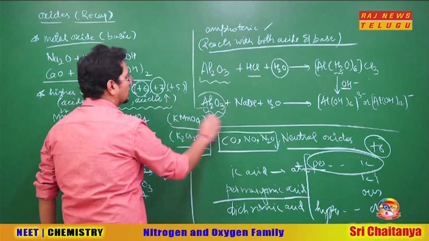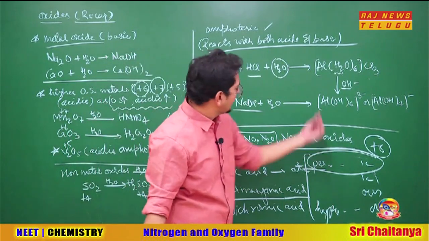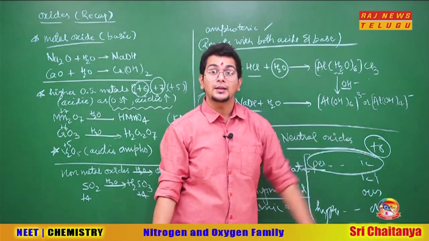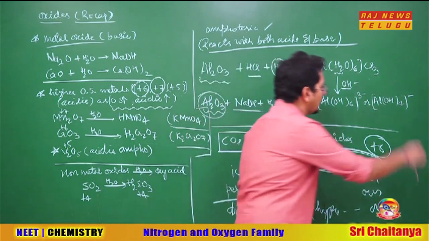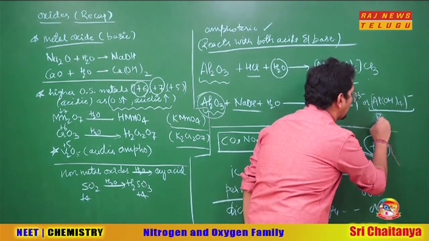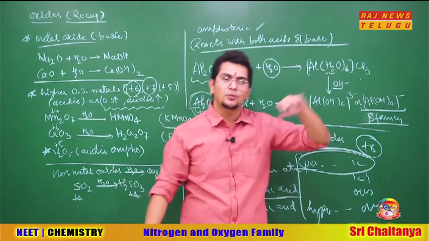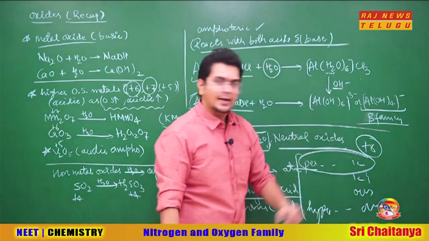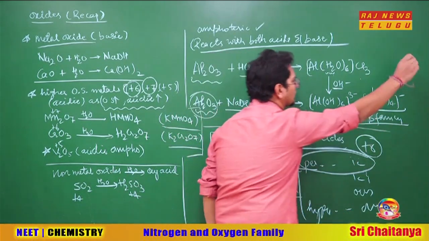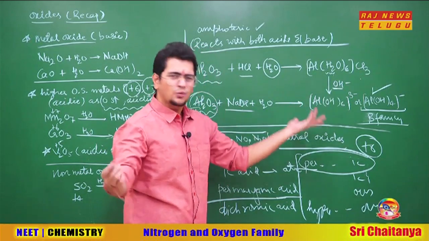Also when Al2O3 reacts with NaOH, the same thing happens. OH minus comes inside and Al(OH)6 3 minus will be formed. Also in the p-block chapter, in junior inter, that means in the boron family, you have read that Al(OH)4 minus is formed. So then which one is correct? The better answer is Al(OH)4 minus if these two options are available. Otherwise, this one also works fine.